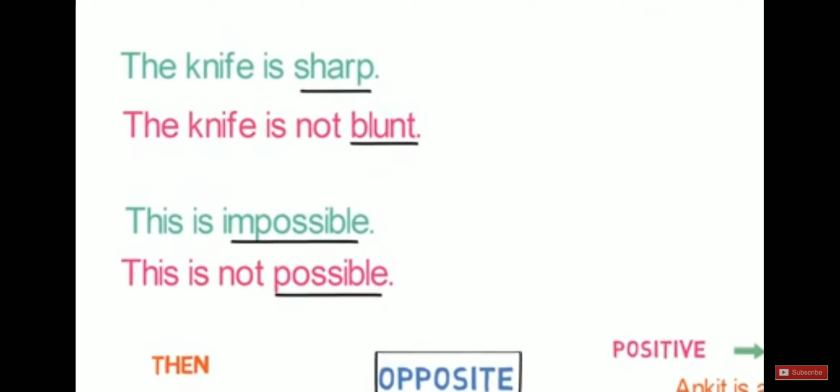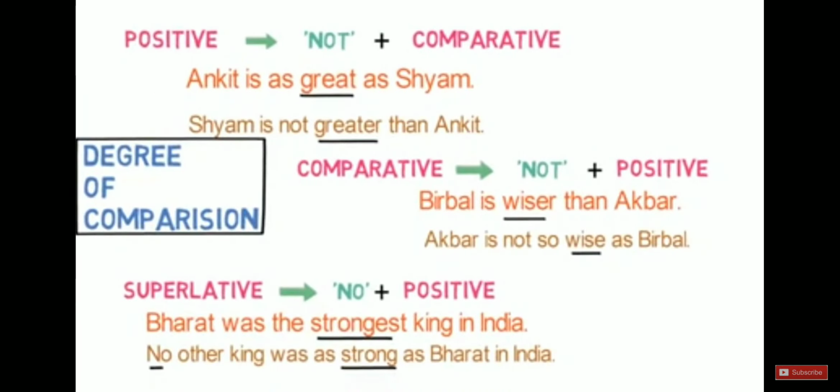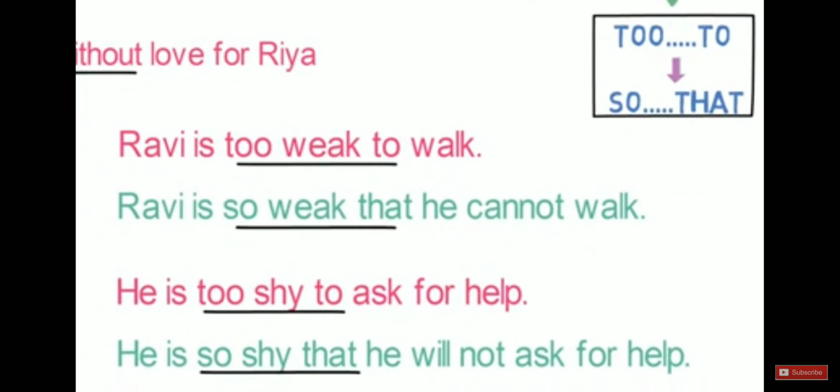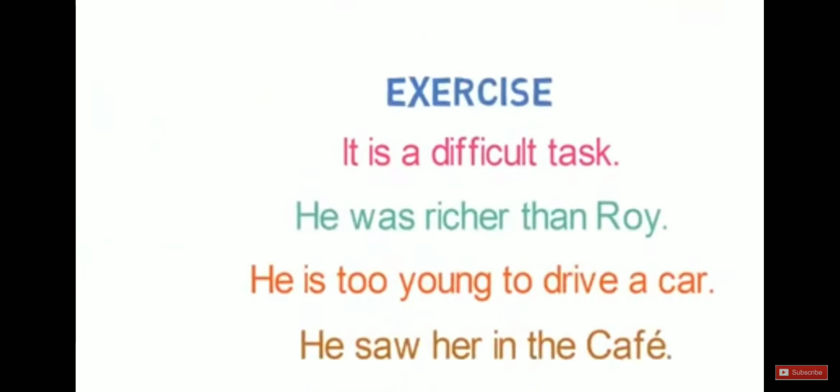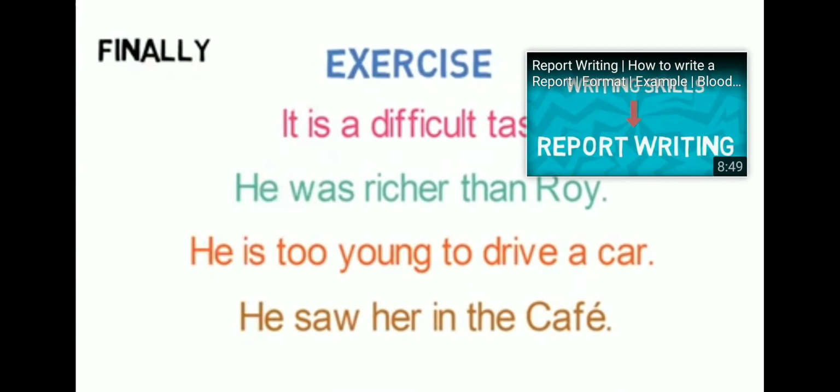Case 1 is by using opposite words. Case 2 is by using degree of comparisons. Case 3 is converting sentences having too to so that. And case 4 is use of double negation like not fail and not without. Finally, I gave you an exercise for practice whose answer you will be giving me in the comment section.